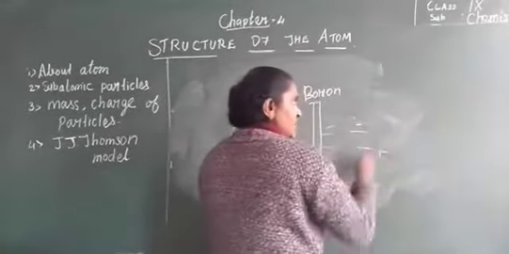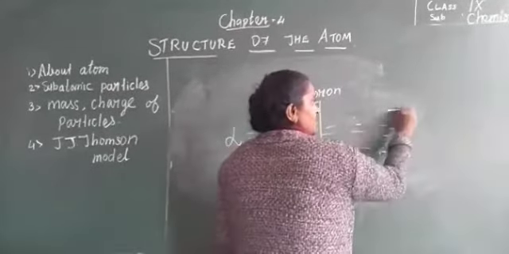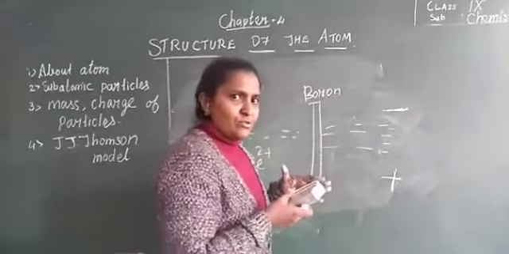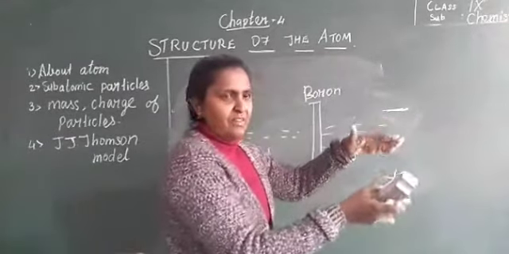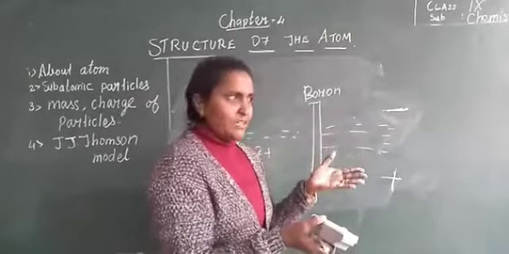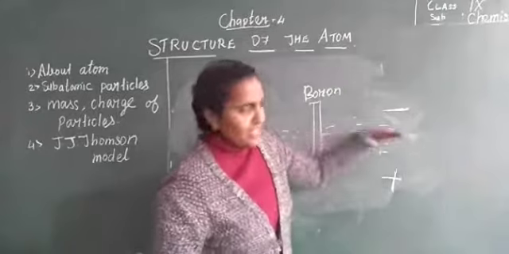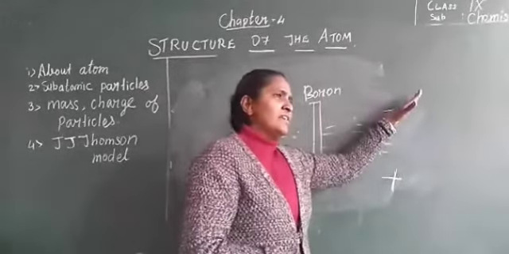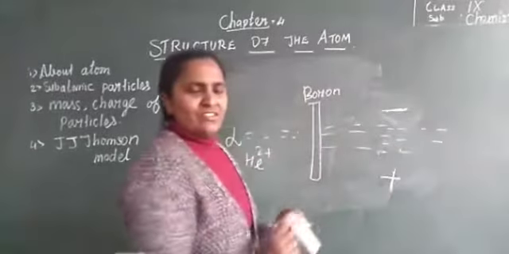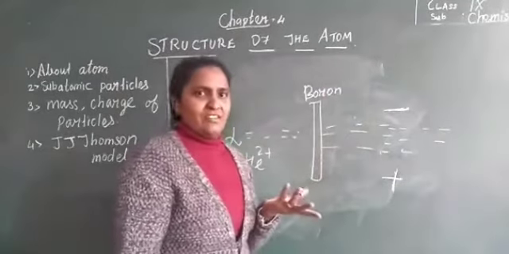Because this ray is allowed to pass between two plates. This is negative charge, this is plus charge. This ray is allowed to pass between these two plates. It did not show any deflection. If the ray is negative charge, it deflects towards the plus. If it is positive charge, it deflects towards the minus. None of the deflection is shown. See, it goes as it is, straight away it goes. So it proves that the neutron has no charge.